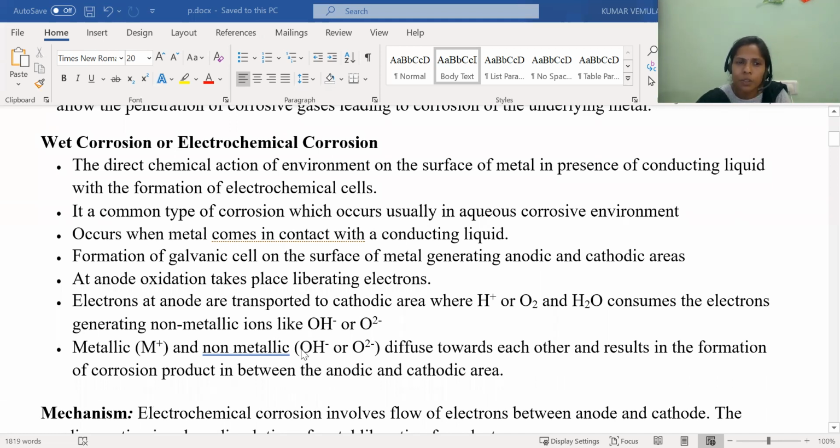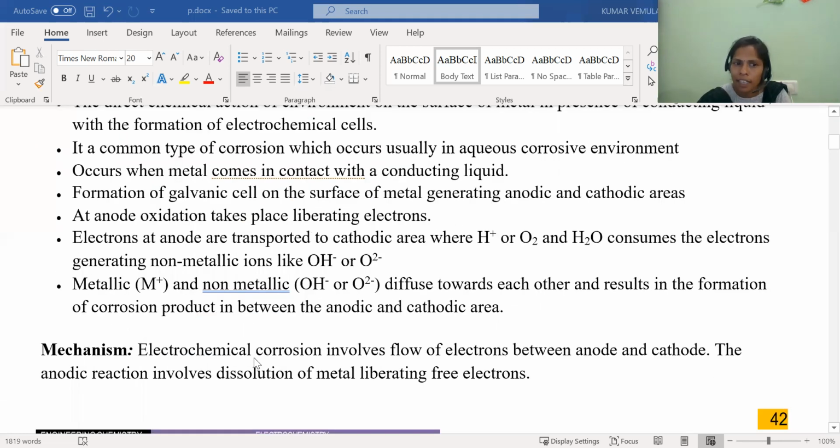So this is no need. This you can understand in the mechanism. So now let us see the mechanism. Here, electrochemical corrosion involves flow of electrons between anode and the cathode because it is acting as a galvanic cell. In the galvanic cell, what is happening here? Electrons will be transferring from anode to cathode.